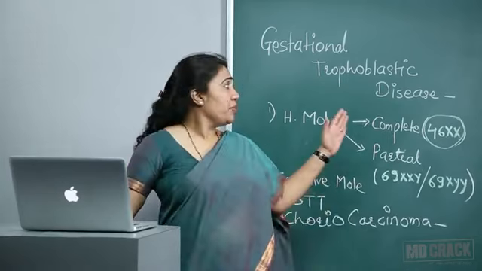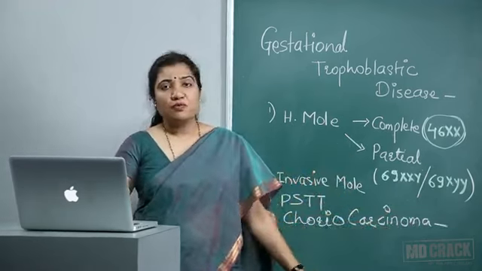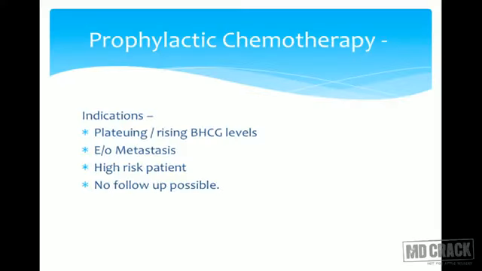So in case our patient, whom we have evacuated, falls in the high risk group for developing malignancy, we should always consider prophylactic chemotherapy. The indications: high risk patient. Other indications are when we are monitoring her beta hCG level after evacuation and it is either plateauing, meaning the fall is not as per the expected fall, or the levels suddenly start rising. In that case also we should give prophylactic chemotherapy. If there is any evidence of metastasis, like in the lungs, it's better to give chemotherapy.